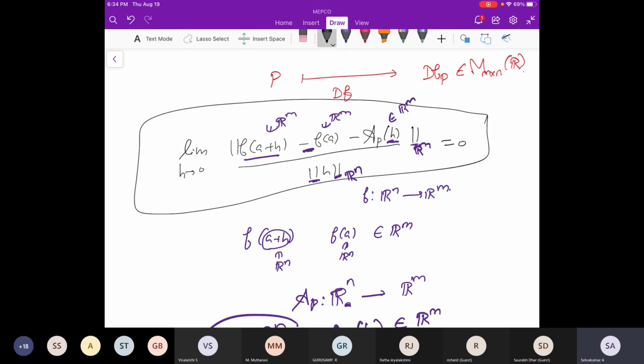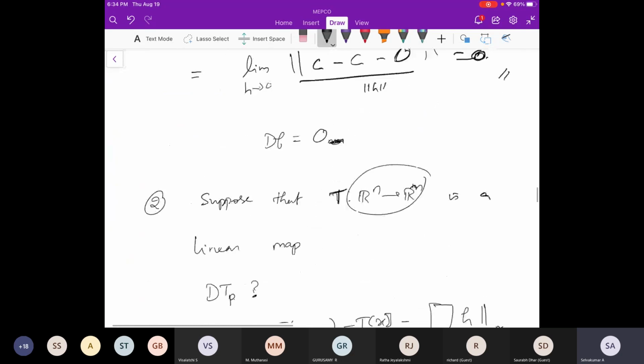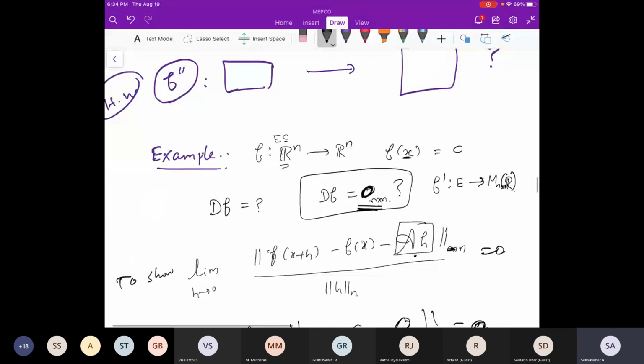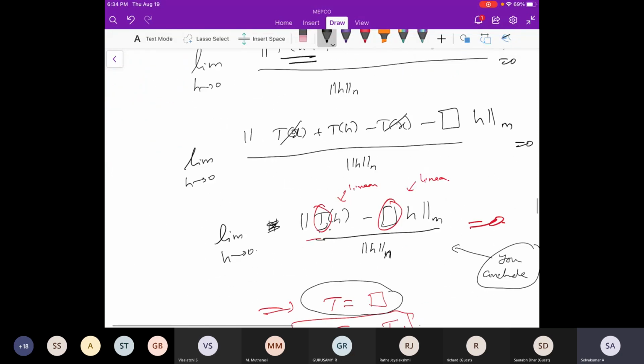Thank you for reminding me that I forgot to say that yesterday. Because of that, whenever we have some map and you find some A, the uniqueness automatically tells you that that is the derivative. So it is easy: if you guess the matrix, then automatically it gives you the answer. So guessing is also easy now.